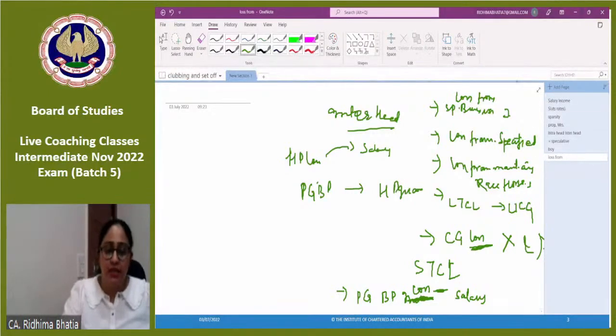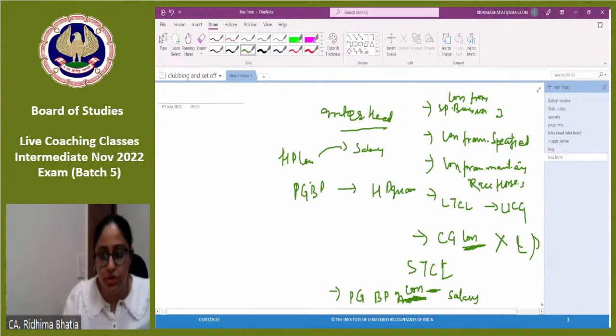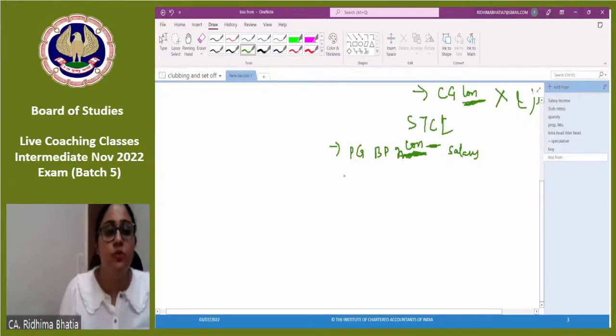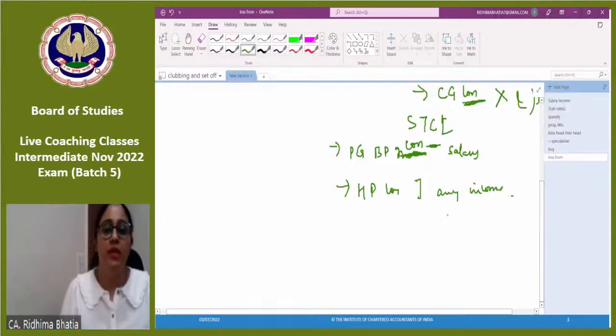And the last and the most important, which is applicable from the past 3-4 years only: house property loss can be adjusted with any income, that is clear, but only up to 2 lakhs.